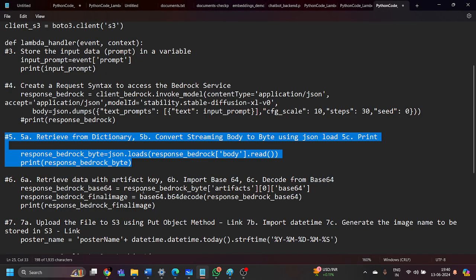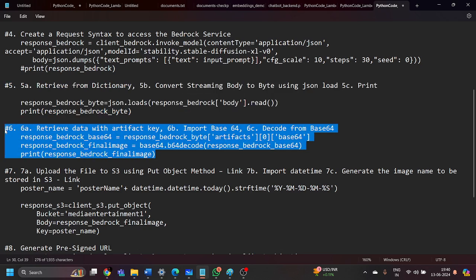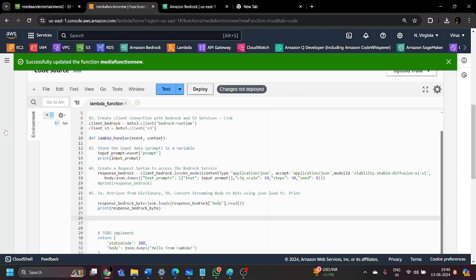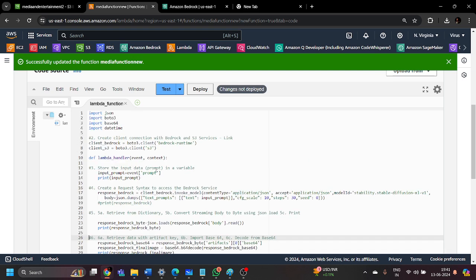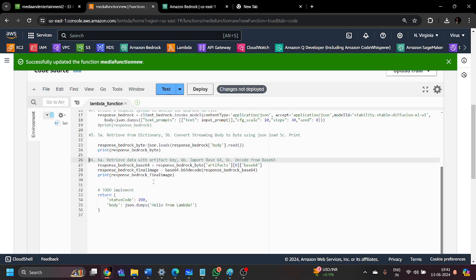After that, we have the sixth step, in which we perform the decoding step, because we are going to decode the image data. Whatever response is generated by Amazon Bedrock contains the image data, and that will be encoded in base64, using the library we installed earlier. We decode this data to get the actual image. These are the two points we need to consider: first, the image generated by Amazon Bedrock, and then that data is decoded to get the actual image inside our local system.